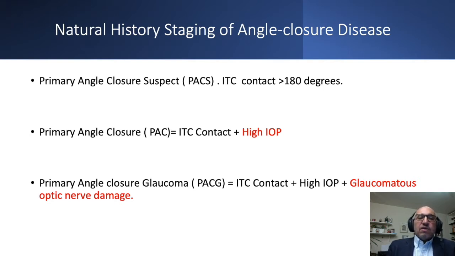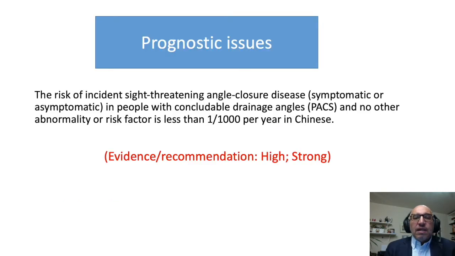Besides that, when it comes to angle closure disease, there is also an acute angle closure crisis, and we have the chronic form, which is the primary angle closure glaucoma. Usually it reflects the chronic form of the disease. Let's go through the most important guidelines regarding angle closure disease so far. I will start with the primary angle closure suspect.